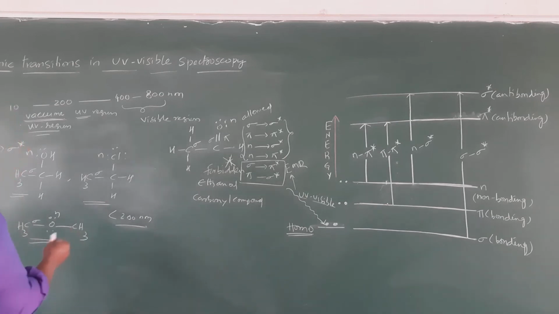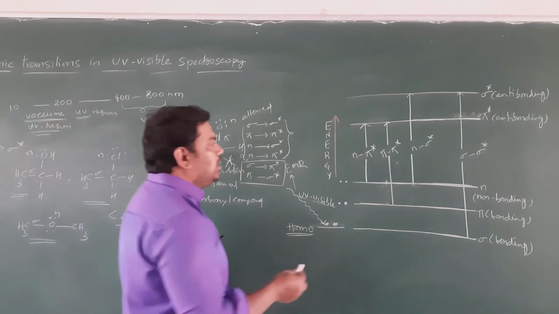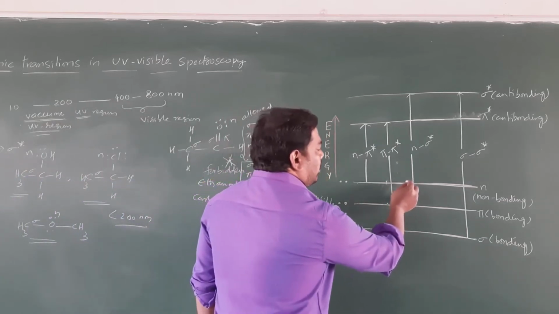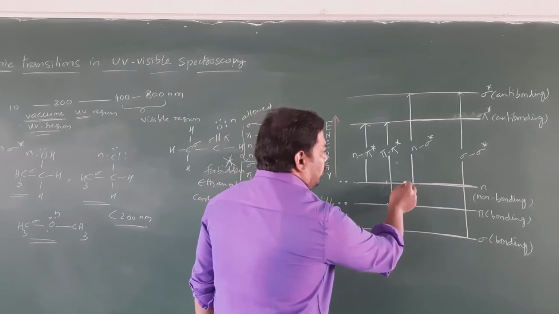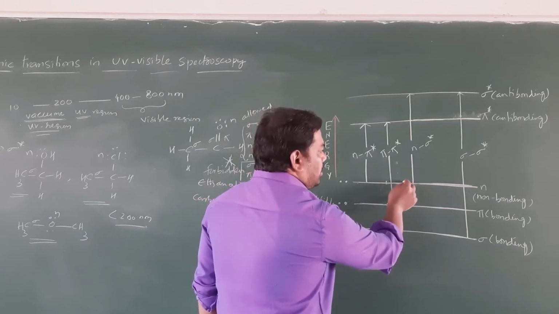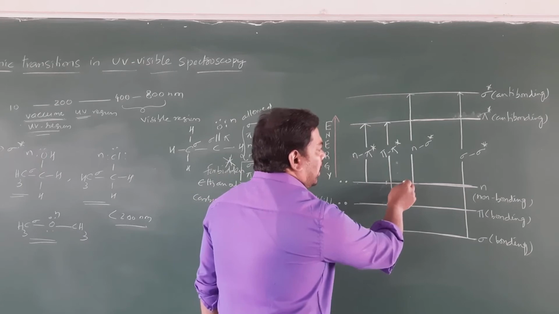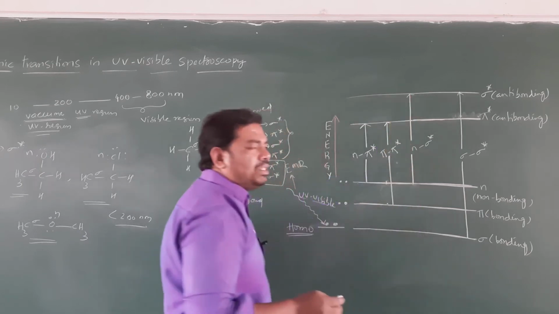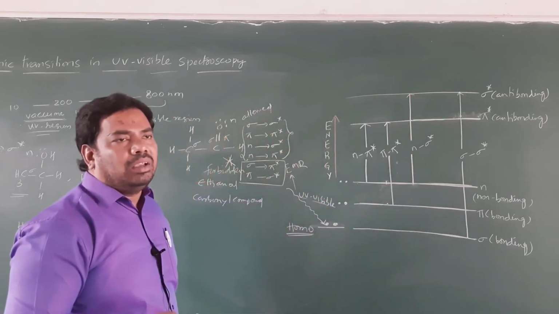So what is n to sigma star transition? It means the transition of a non-bonding electron to a sigma star anti-bonding molecular orbital.